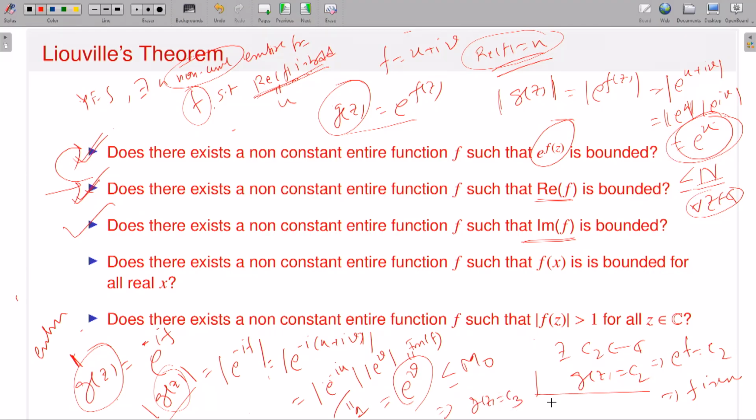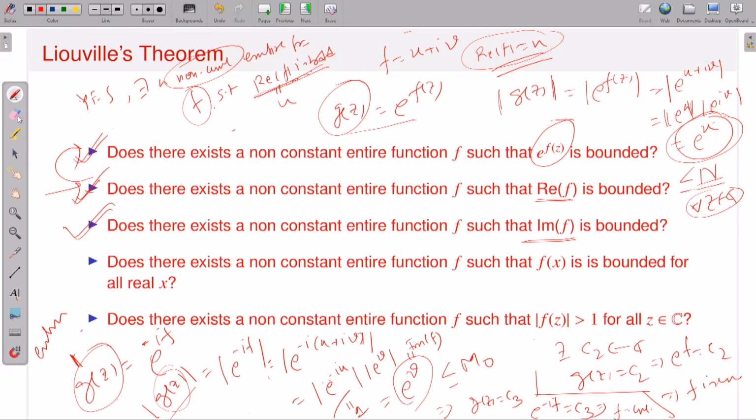But what is g(z)? g(z) is equal to e to the power minus i f, which is c3. With the same conclusion, take the derivative on both sides, and you get that f is constant, which is a contradiction because we assumed f is a non-constant function. Therefore there cannot exist any non-constant entire function f such that the imaginary part of f is bounded.